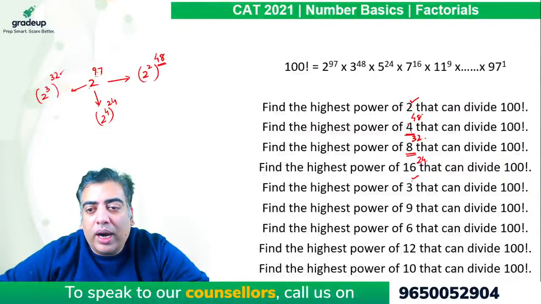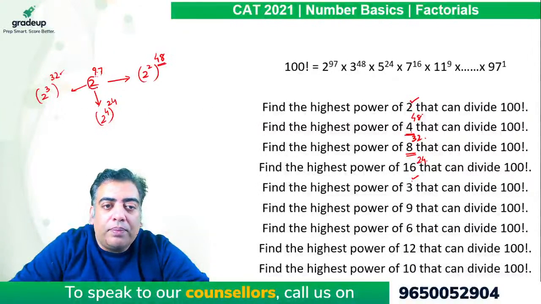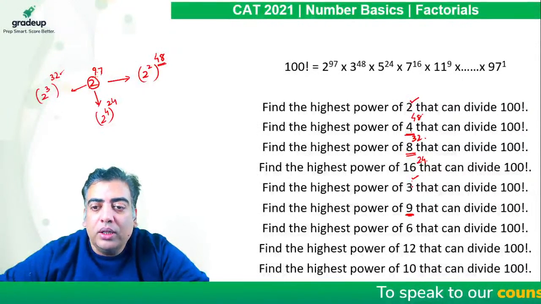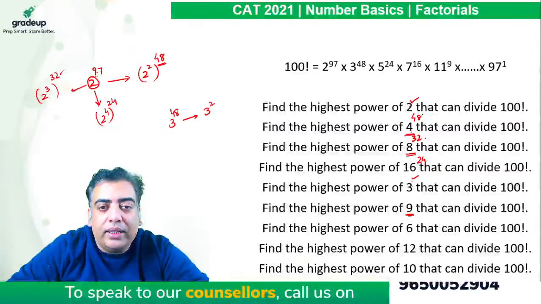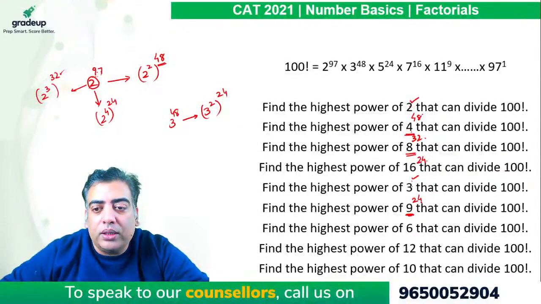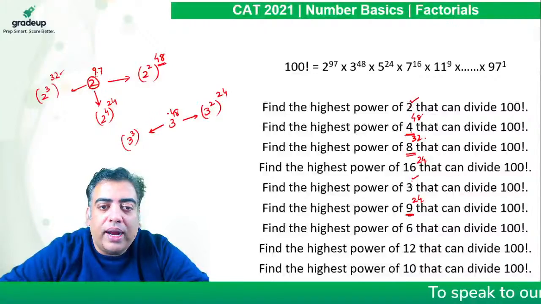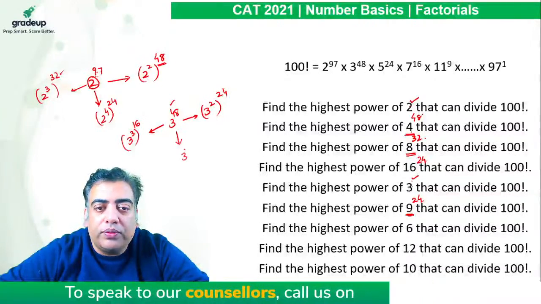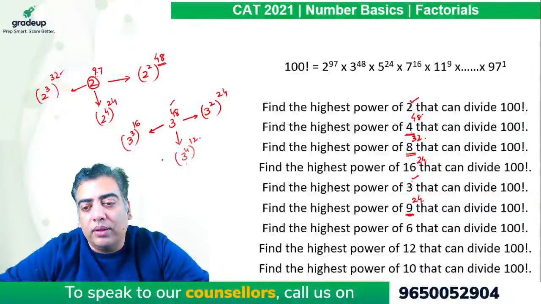And this is the method required to find the power of any composite number which is a power of a prime number. Right? Like if I talk about 9, 9 is 3 square. So we are required the power of 3, which is 48. If you are required the power of 9, you will go with squaring of the base and half of the power. So the power of 9 comes out to be 24. If we are required the power of 27, that is 3 cube, you will divide the power by 3. It comes out to be 16. If you are required the power of 3 raised to power 4, which is 81, divide the power by 4, it comes out to be 12.